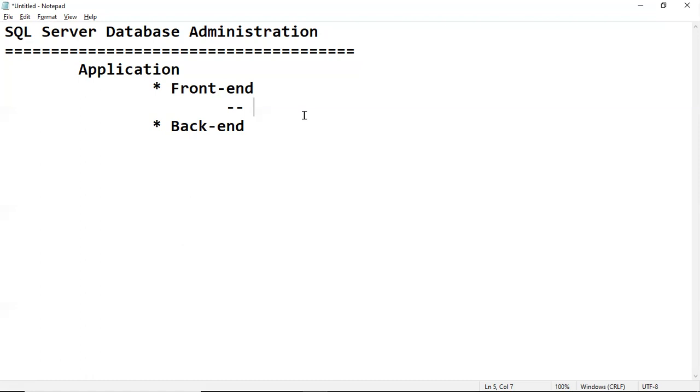In general, the front end part is the user interface part. This front end part is developed by front end developers using .NET, Java, PHP, Android, various technologies like Bootstrap and HTML. Whereas the backend part is the one where the actual data is present.